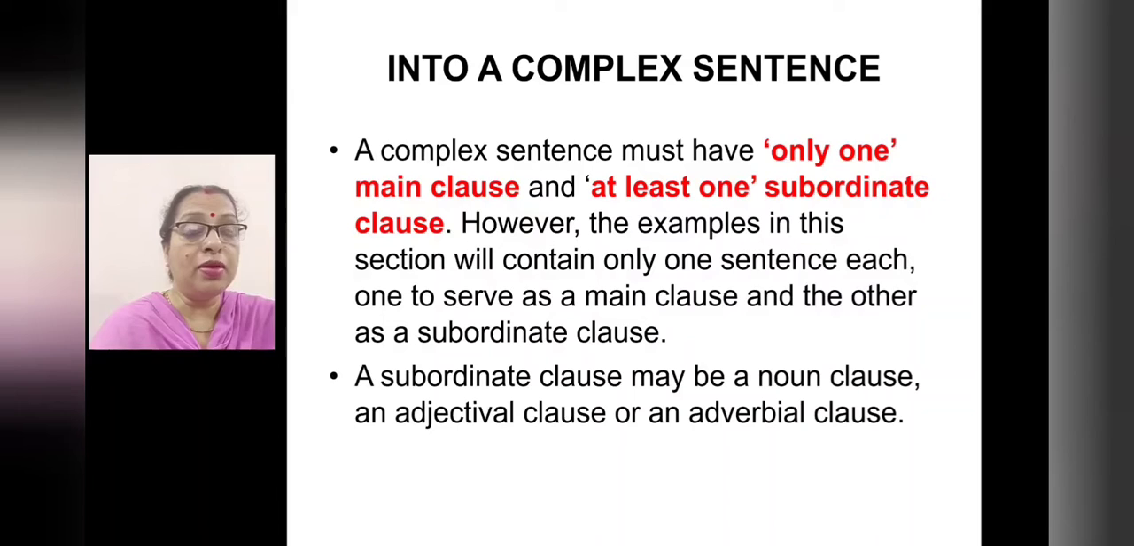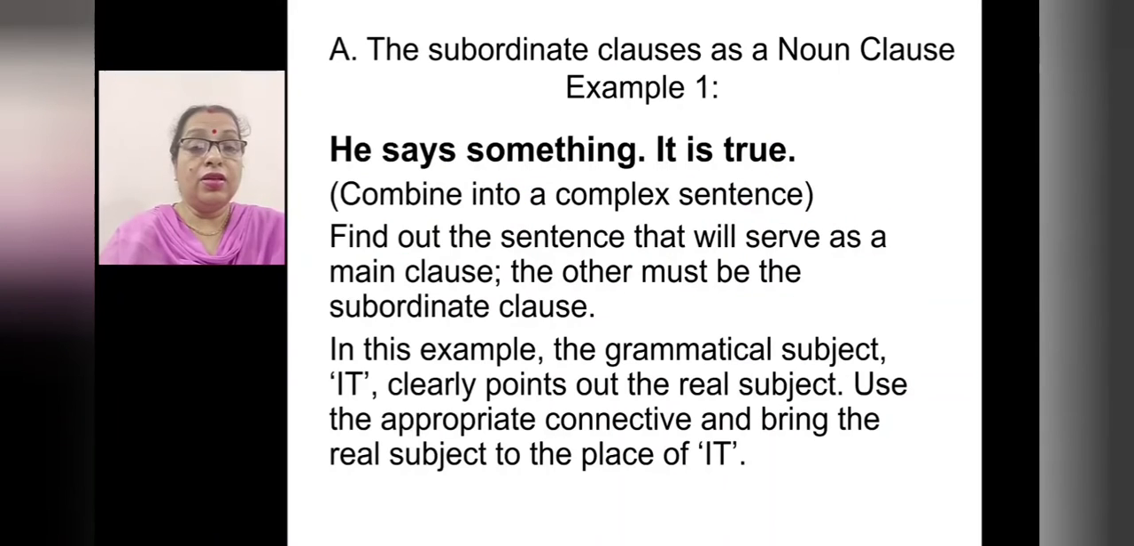So what do you have to remember? In a complex sentence, one main clause will be there, okay, and then the other subordinate clause can be there, right? A subordinate clause may be a noun clause, an adjectival clause or an adverbial clause. So already we have studied noun clause, adjective clause and adverb clause. Now let us see how to combine the sentences into a complex sentence.